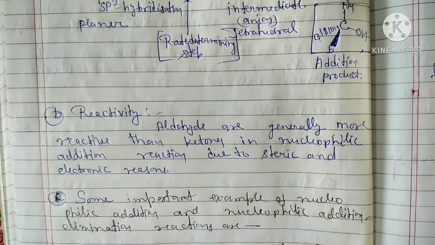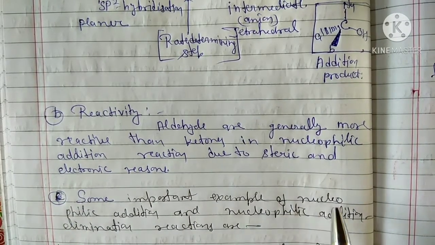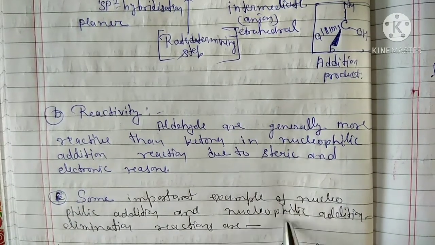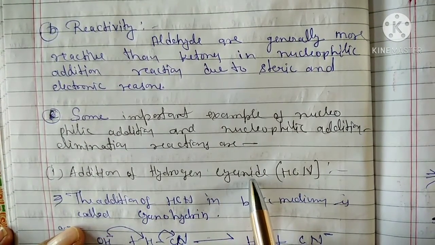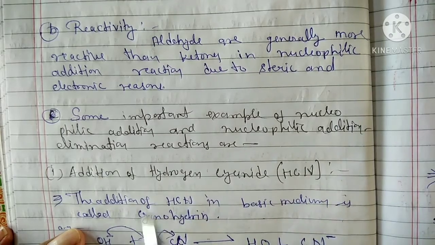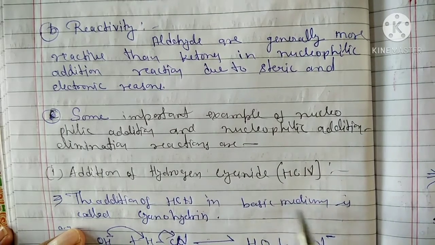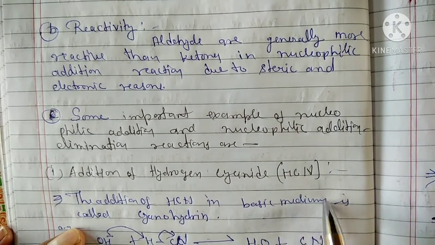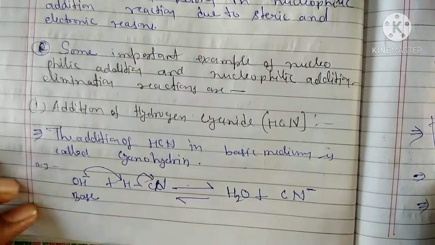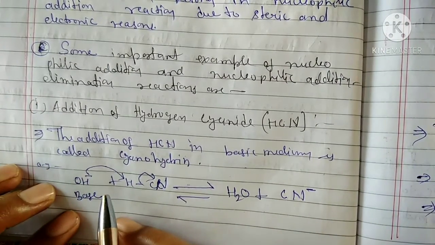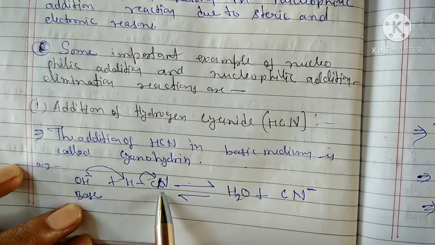Okay, students. Some important examples of nucleophilic addition and nucleophilic addition-elimination reactions are: first, addition of hydrogen cyanide. The addition of hydrogen cyanide in basic medium gives cyanohydrin. It's called cyanohydrin. This is the base, which reacts with HCN.